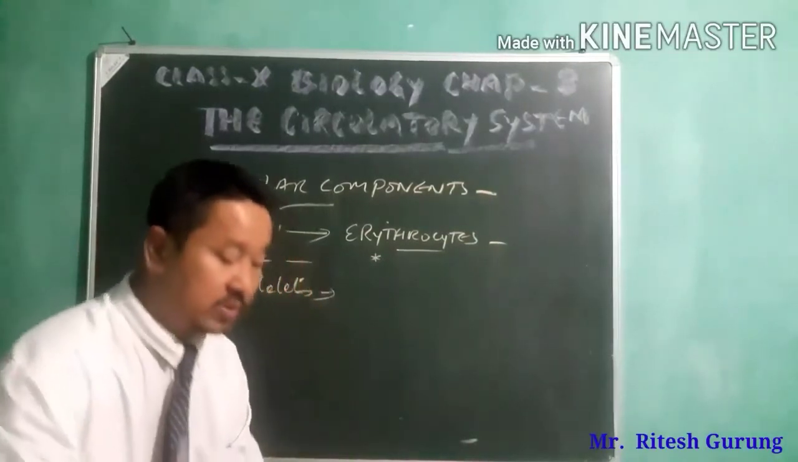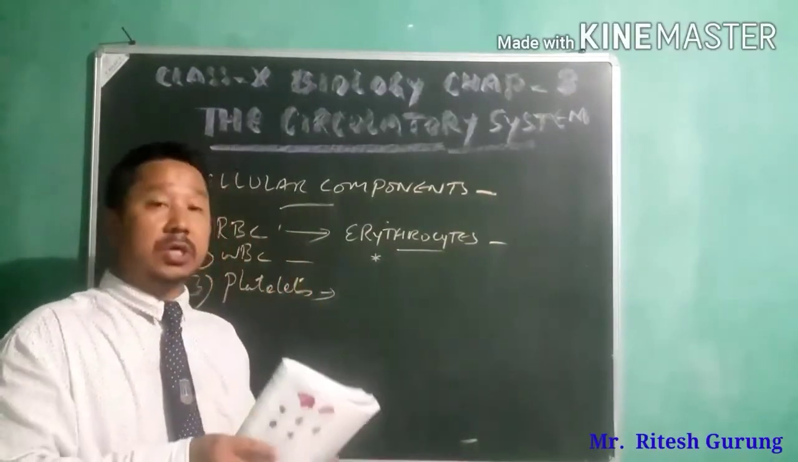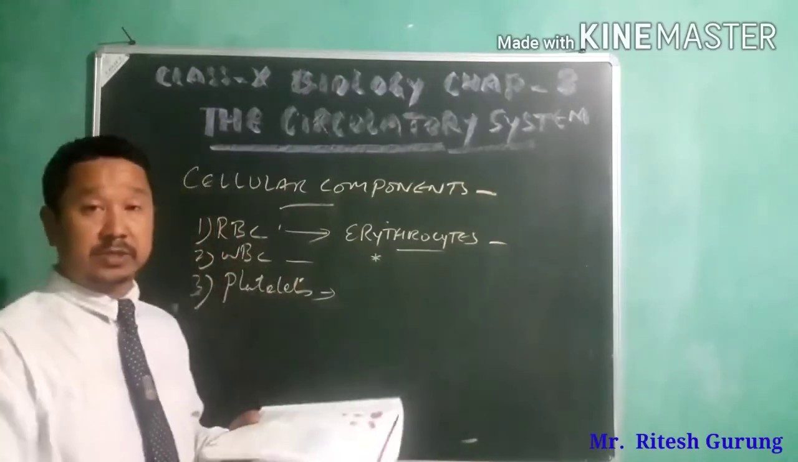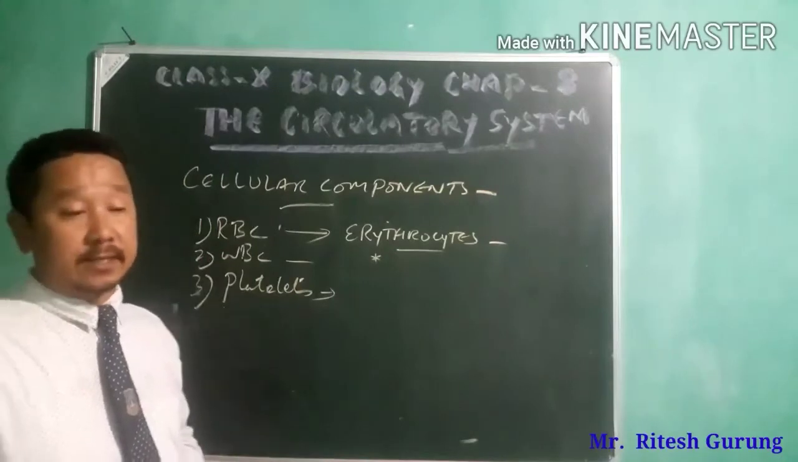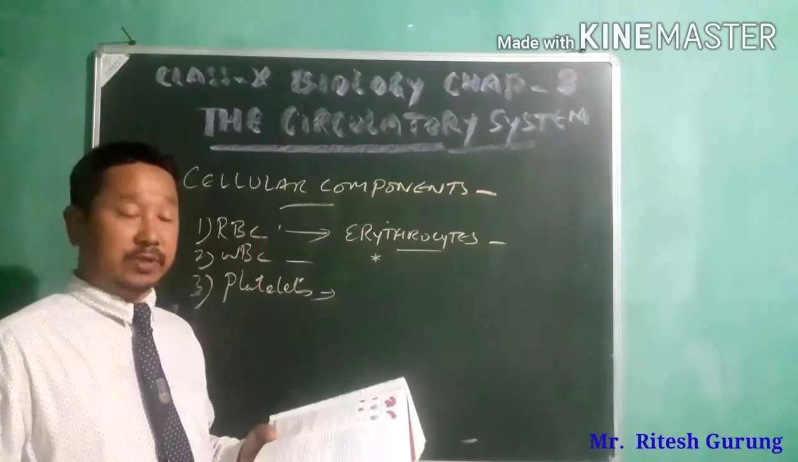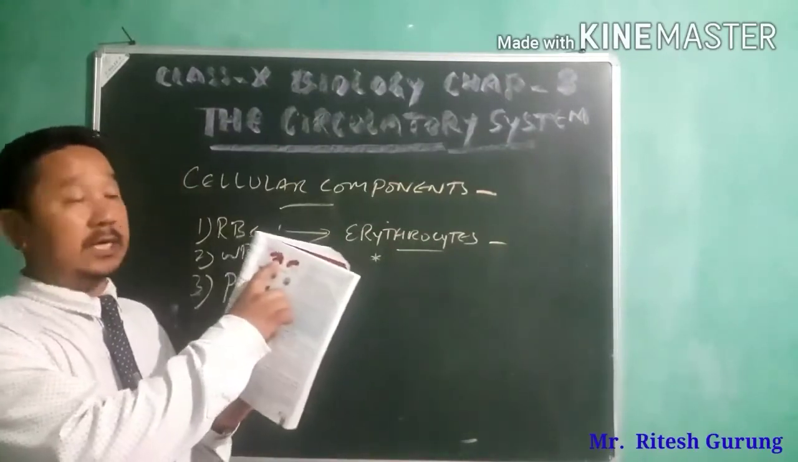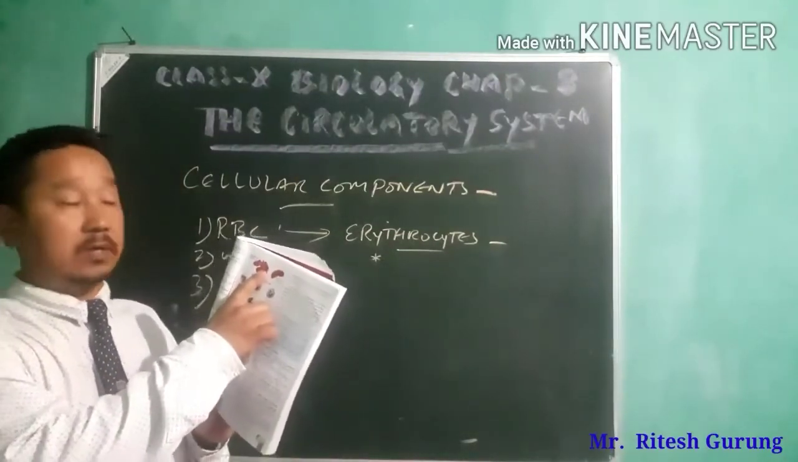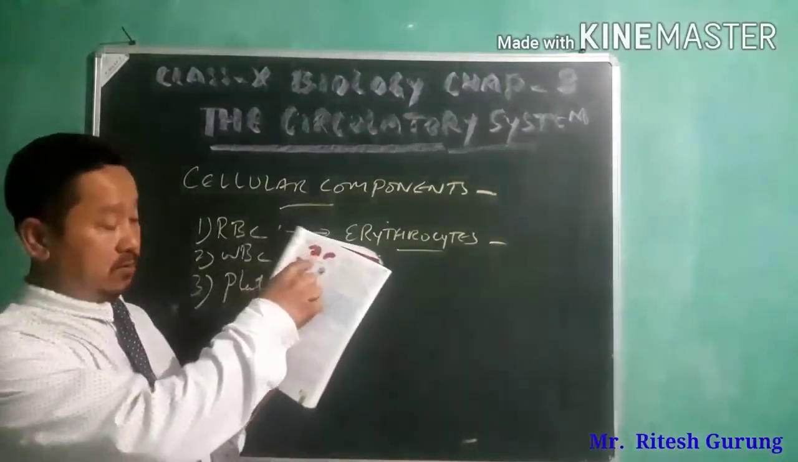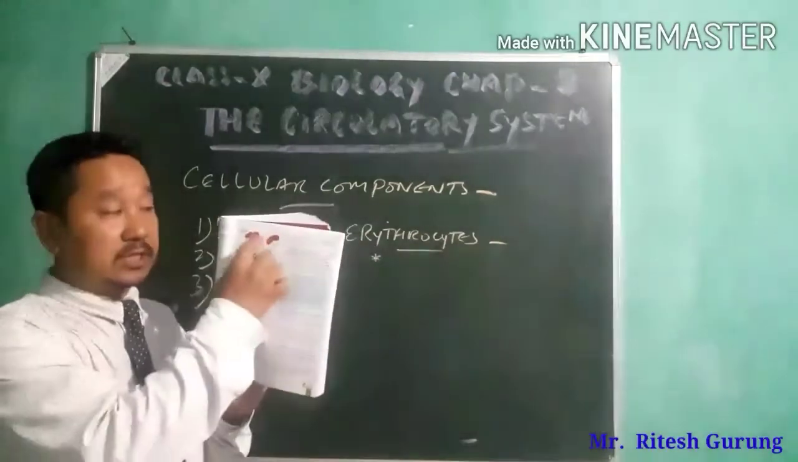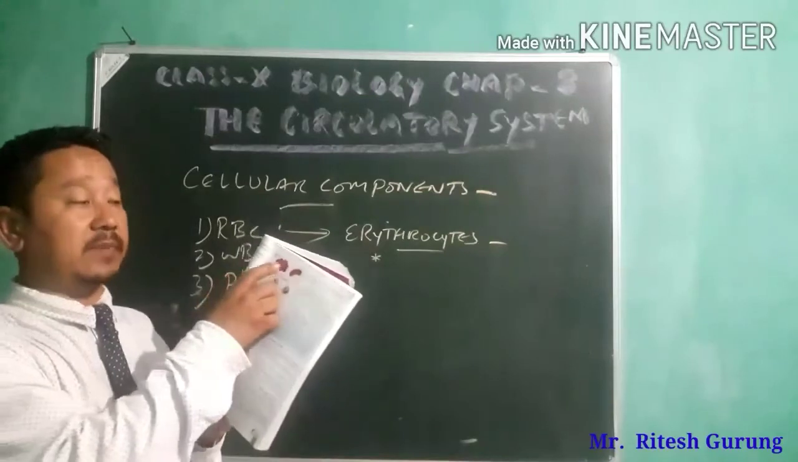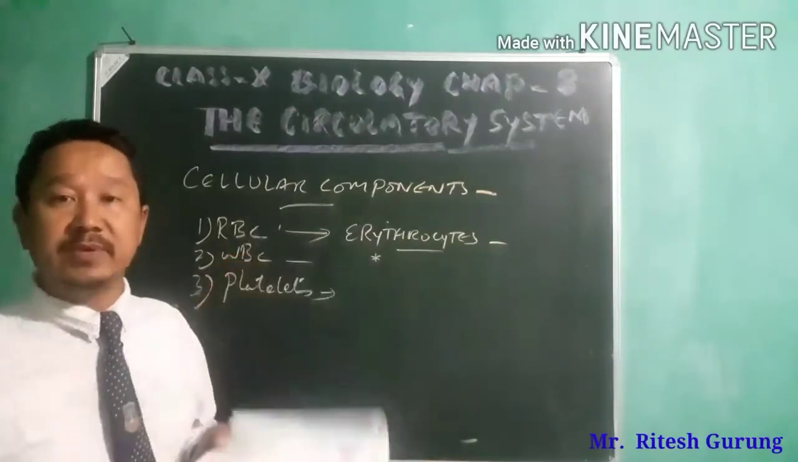I'll show you from the book itself, rather than writing on the board, because I'm very sure that you have the book wide open with you. See here, this is the minute biconcave disc-like structure, shown here on page number 93. So this is the structure of your RBC, the shape of RBC, a biconcave disc-like structure.